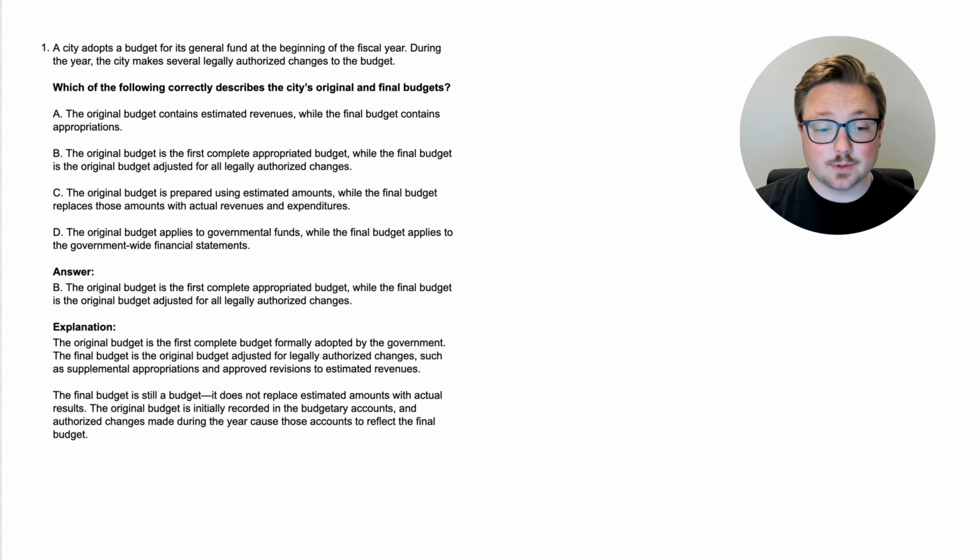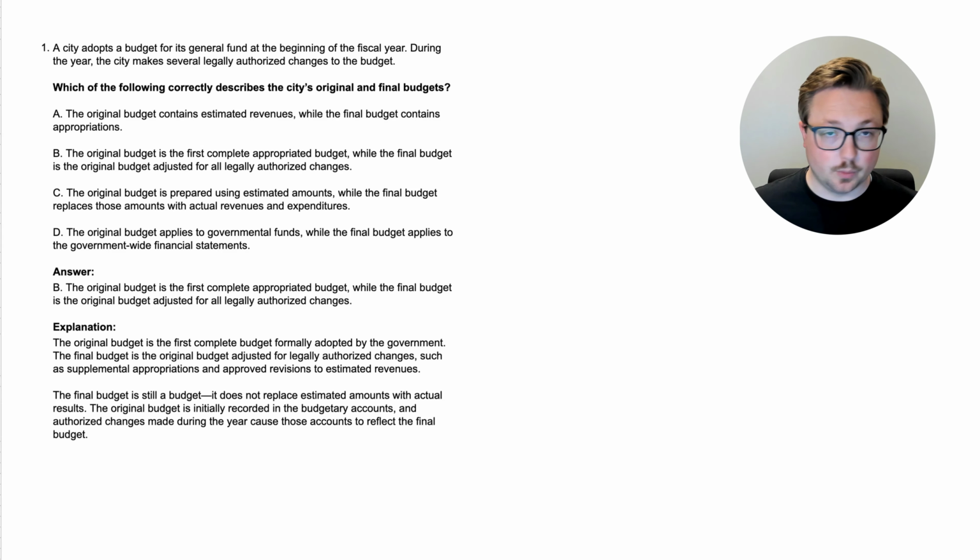All right, here we are. The answer is B. The original budget is the first complete appropriated budget, while the final budget is the original budget adjusted for all legally authorized changes. That basically gives the definitions right there, but let's go a little bit more into it. The original budget is the first complete budget formally adopted by the government.